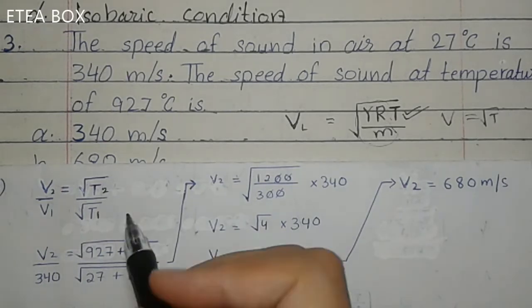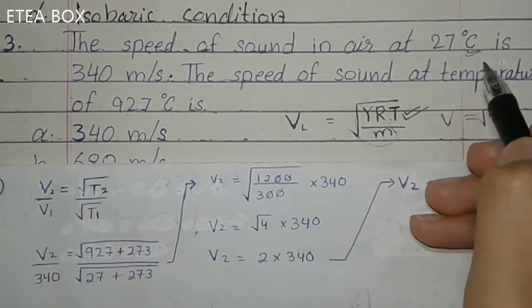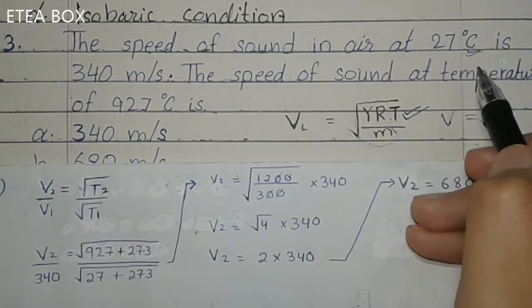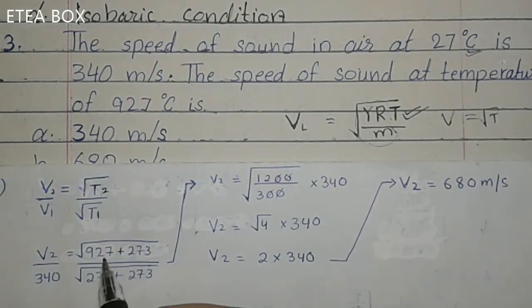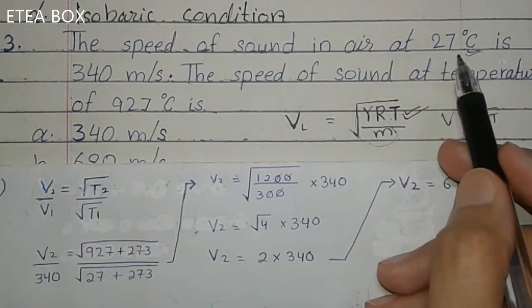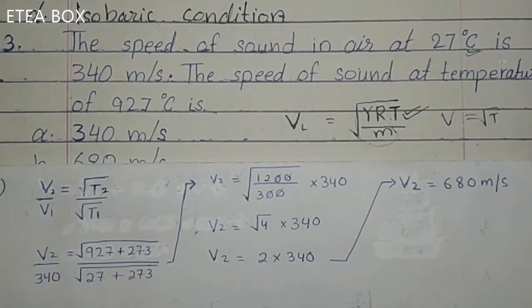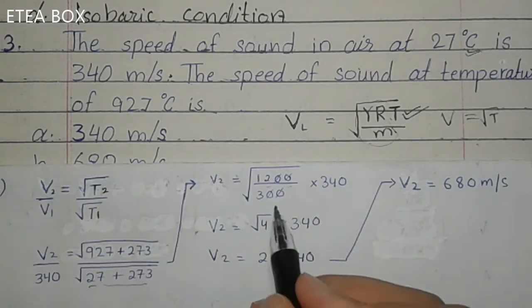Now what you have to do is convert this degree C into Kelvin. This is a very necessary step. You have to convert degree C into Kelvin. Now T2 is 927 plus 273, so it will become Kelvin, and T1 is 27 degree C plus 273, it will become Kelvin. Now when we add these two, you will get 1200, and when you add these two, you will get 300.